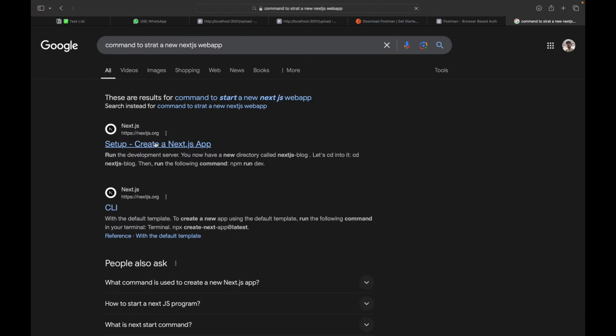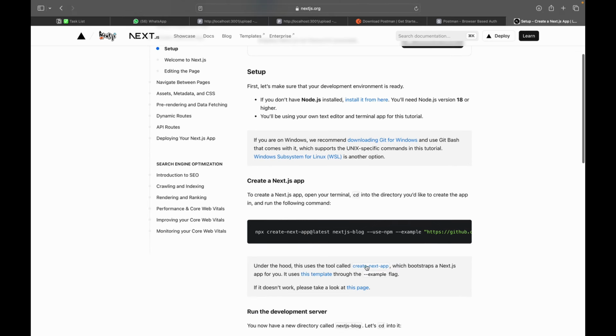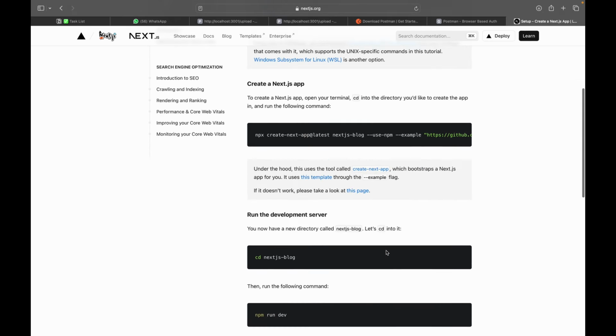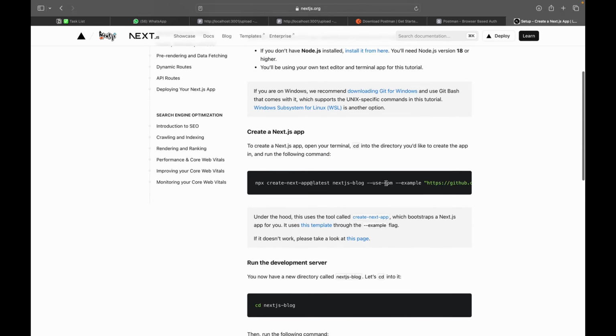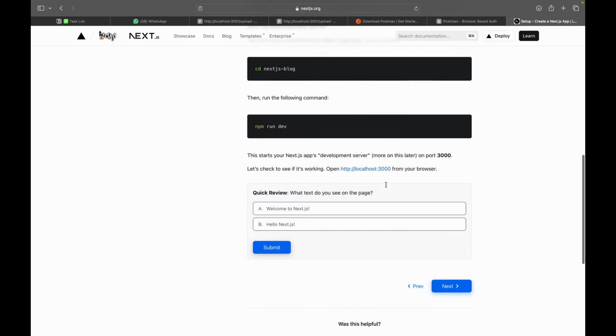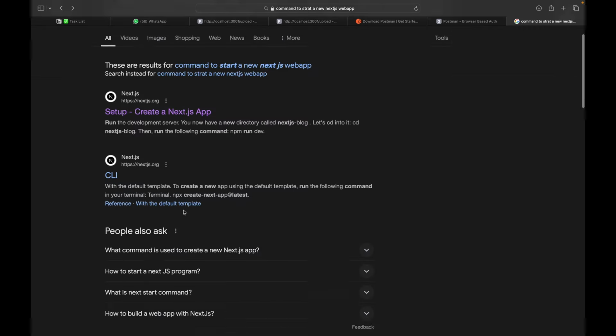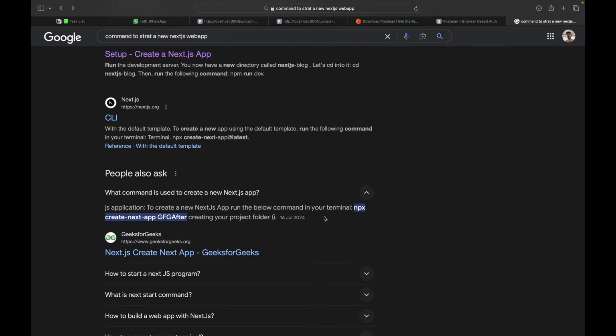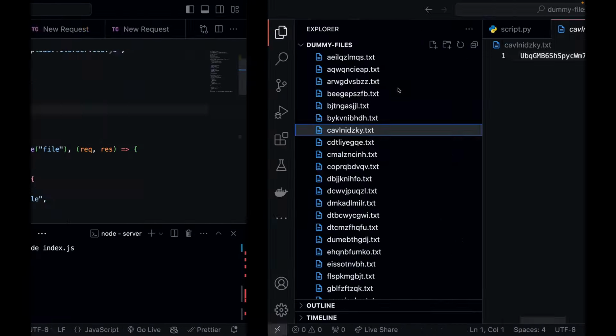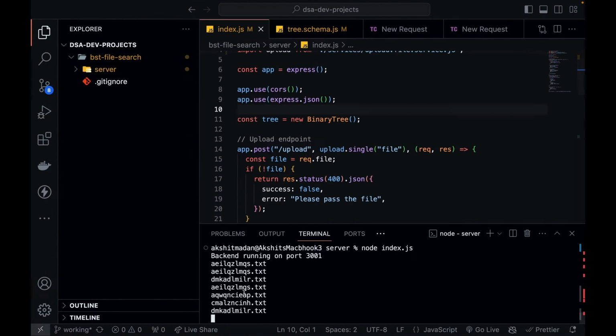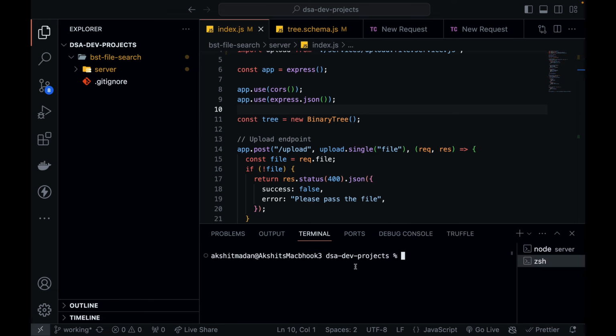Okay, so create a Next.js app and you will find a command that is there to create a new Next.js app. I think this is still a complex one. I'm just searching for the simplest command. npx create-next-app and the name of the application. Yes, this is it. So let's create a new terminal, and this is again in the DSA dev project, so that is good.